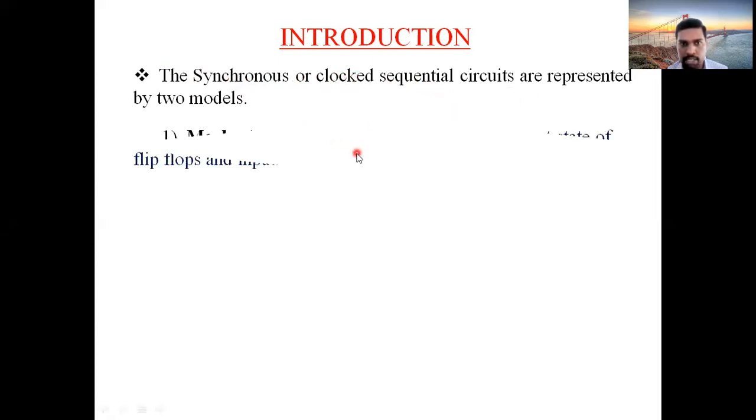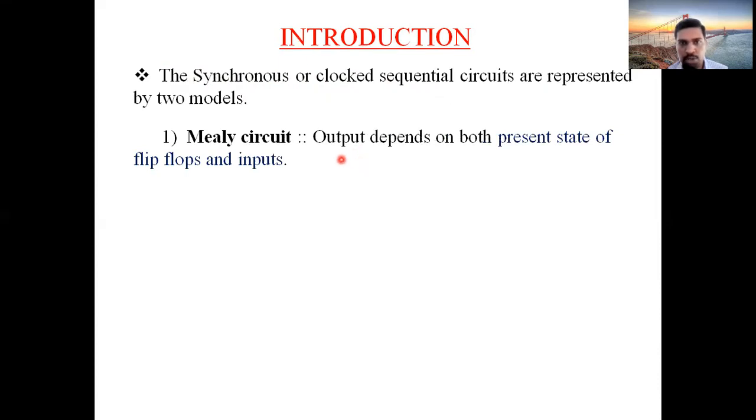The synchronous or clocked sequential circuits are represented in two different models. One is the Mealy type of model, called the Mealy circuit. What is a Mealy circuit? The output of the circuit depends upon the present state of the flip-flops as well as the inputs. So the output of a Mealy circuit always depends upon two conditions: the present state of the flip-flops and the current inputs.